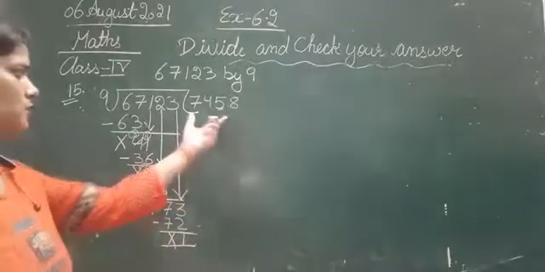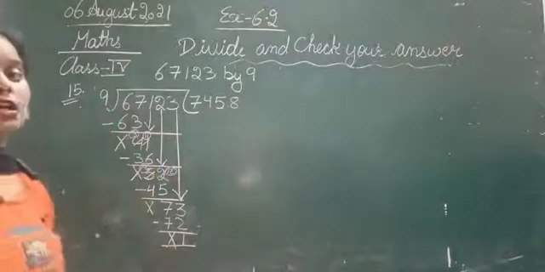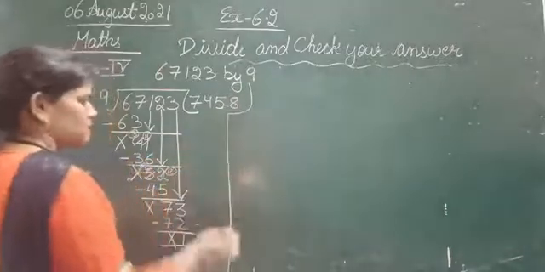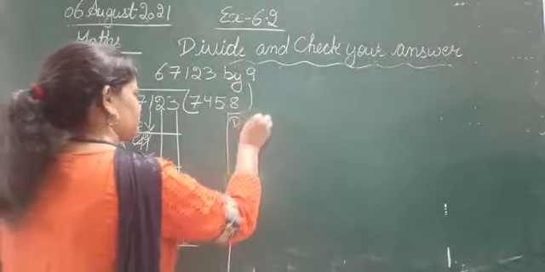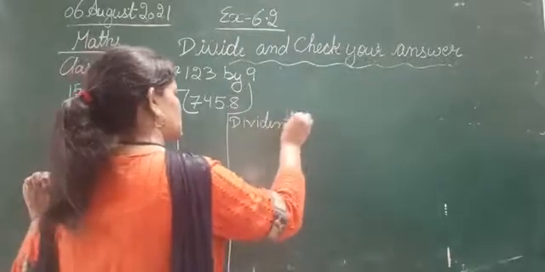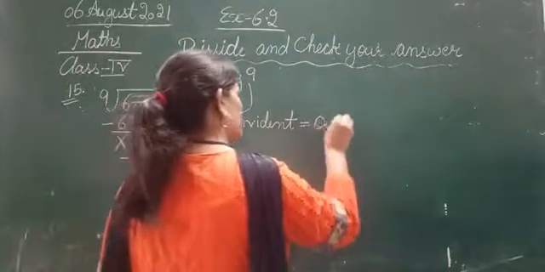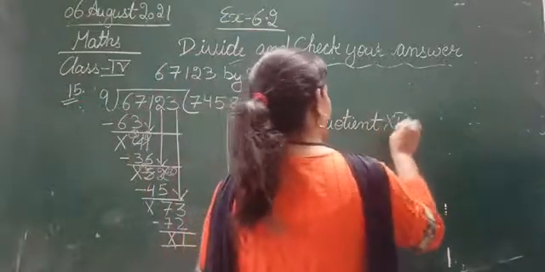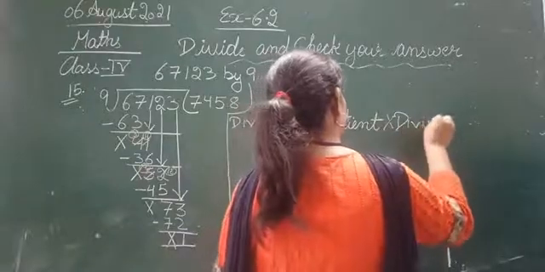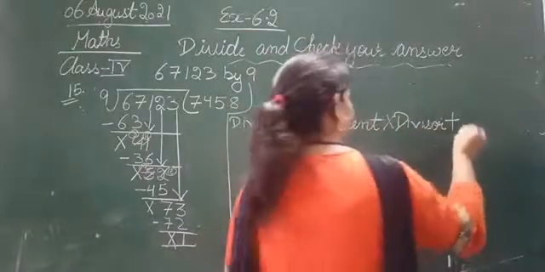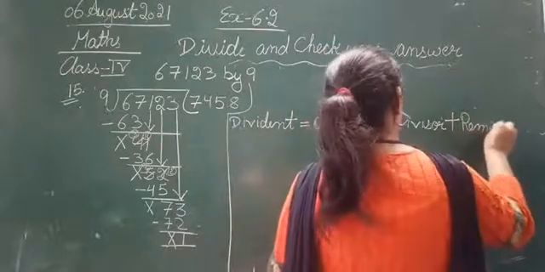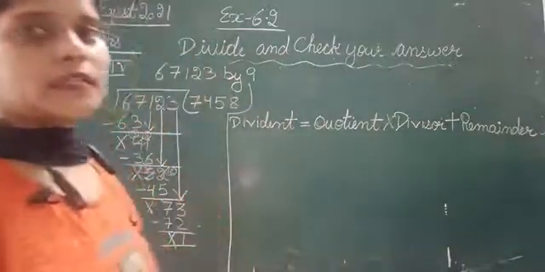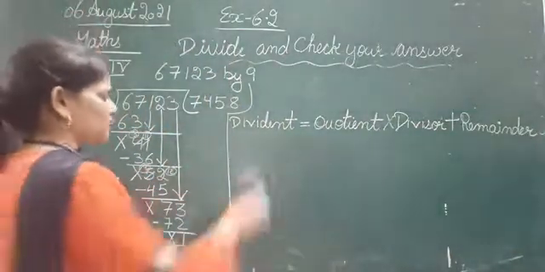So this is the remainder, this is the quotient, this is the dividend, this is the divisor. So now we are going to check the answer by applying the formula. Let's check the answer. That is, dividend is equal to quotient multiply divisor plus remainder.